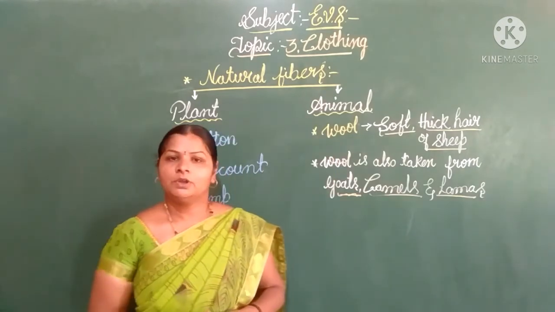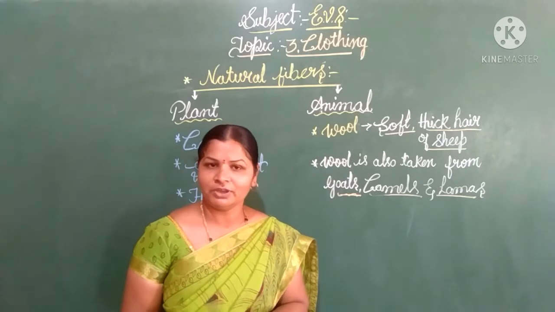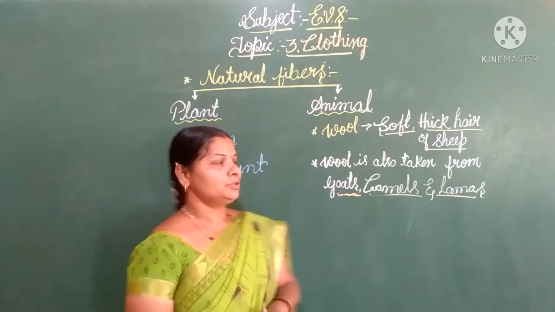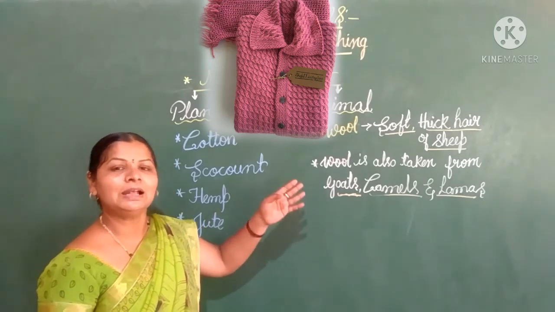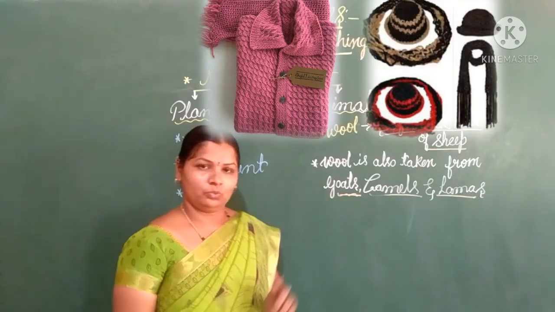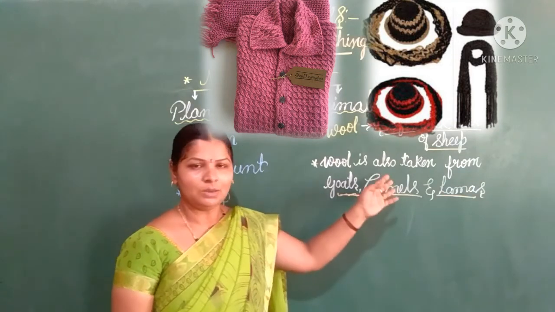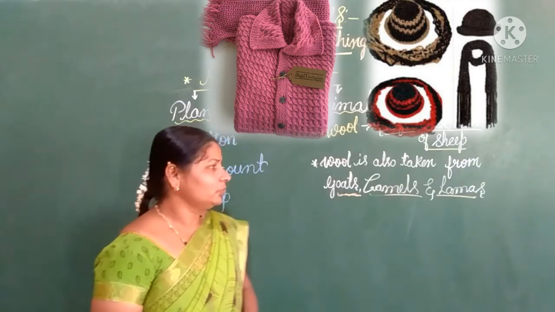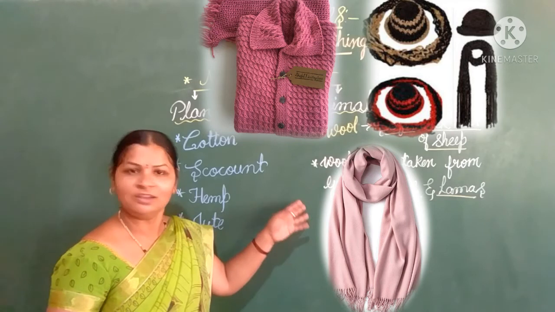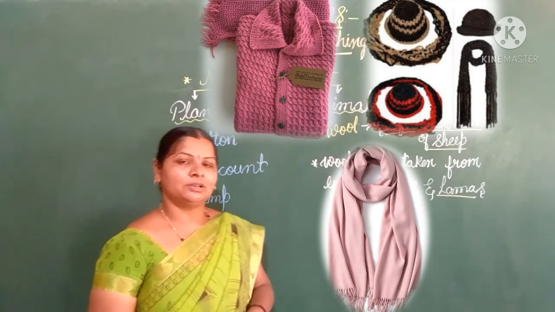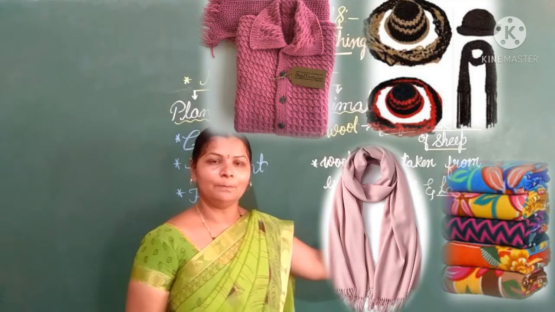Okay, children. Now I will show you some pictures. Can you identify the pictures, children? First, which picture is this? Yes, you are right. This is a sweater, right? Can you find out the second one? Yes, you are right, children. This is a muffler. Can you identify the third picture? Yes, this is a shawl, right? Can you identify the last picture? Yes, this is a blanket.